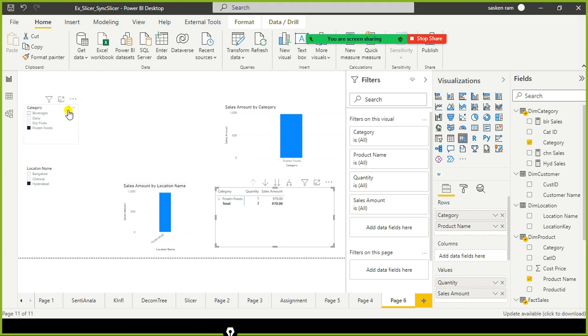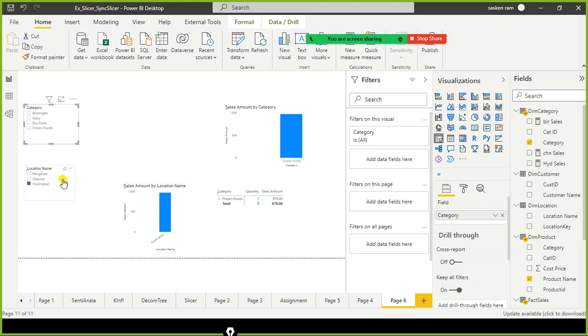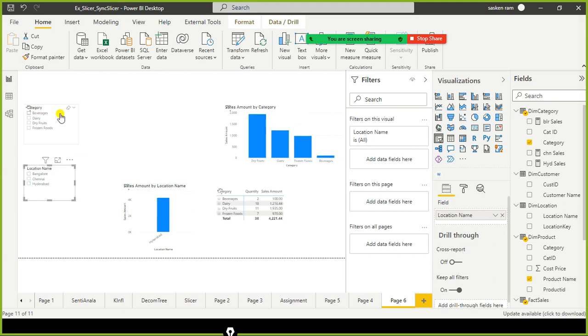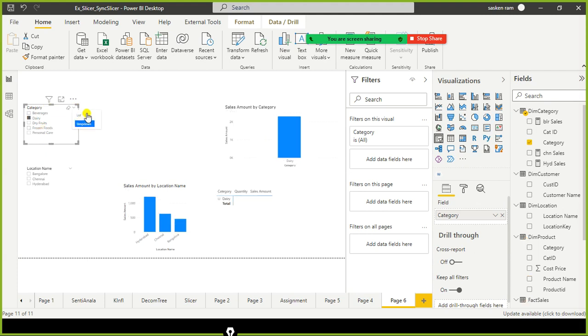Okay, now we will see what features are available with the slicer. I just click here, and you can see you have the drop down option. You have list and drop down. By default, the display of the slicer is list. In the case of a text variable, category is text and location is text, by default the slicer type is list. You can change it to drop down also.